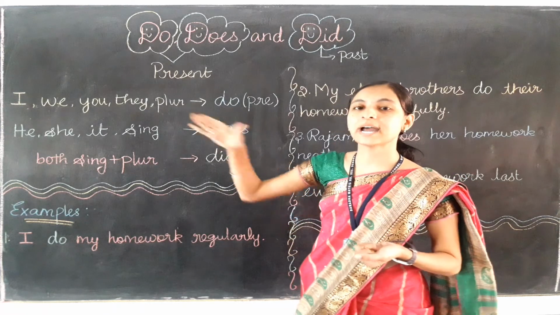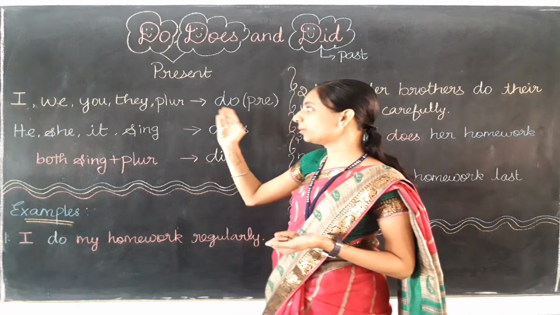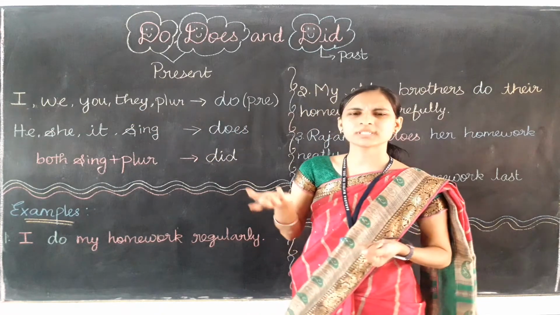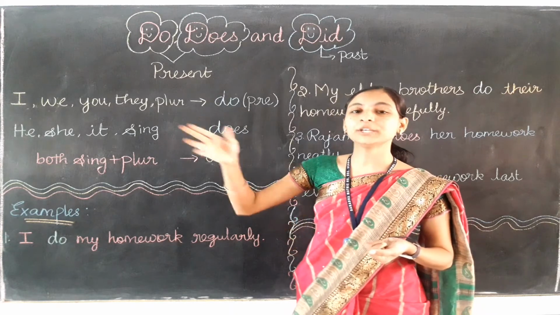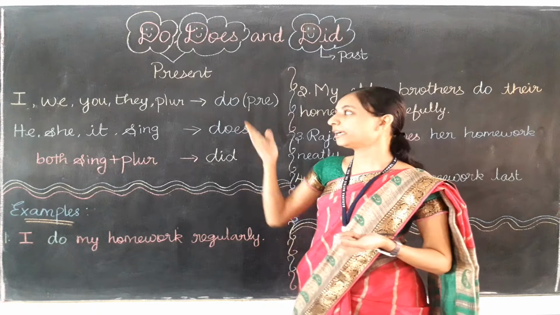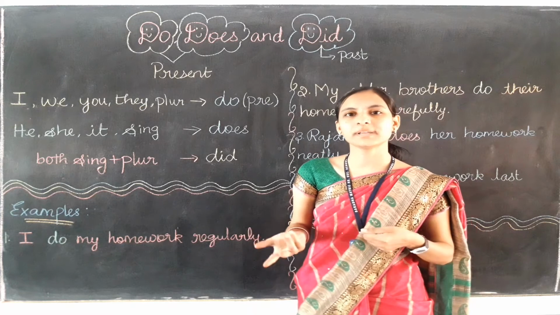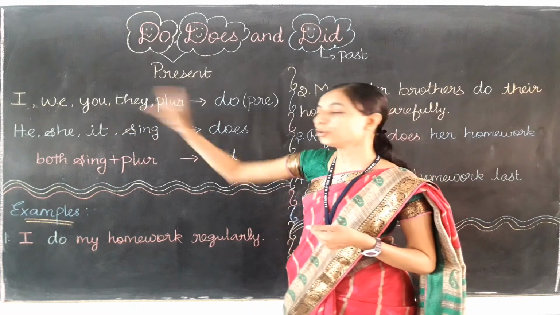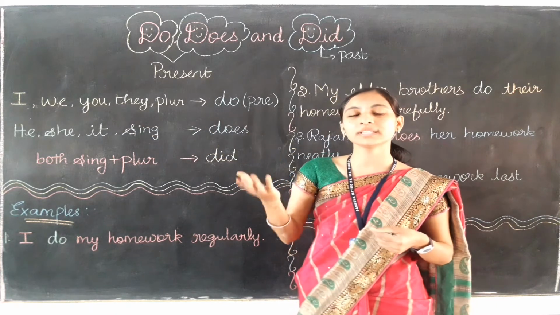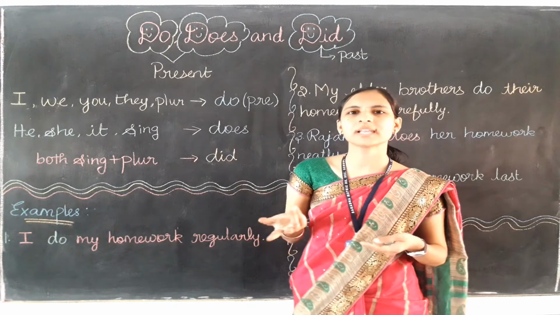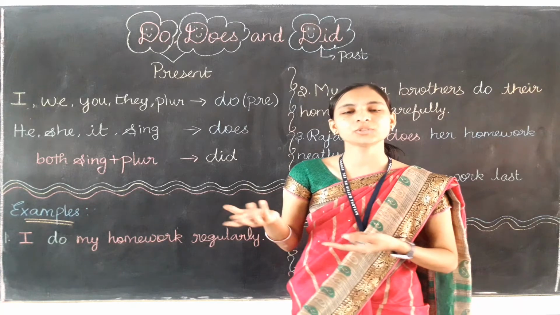For example, I can say I do it. We do it, you do it, they do it. For plural nouns, any two boys or two girls or a group of people, we can say do. For example, I do this work, which means naan indha vela pandren. We do this work, naanga indha vela pandrom. You do this work, nee indha vela pannu. They do this work, avanga indha vela pandraanga. Plural nouns like Kannan and Santosh do this work, Kannan and Santosh indha vela pandraanga.